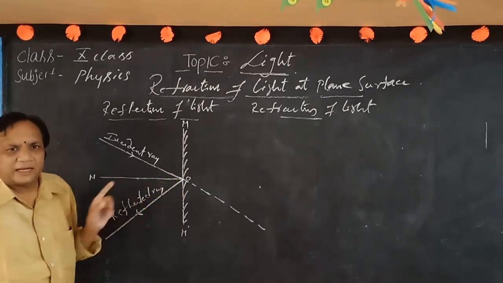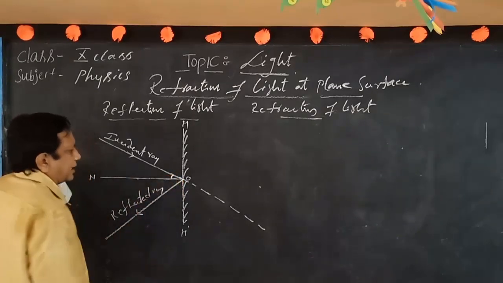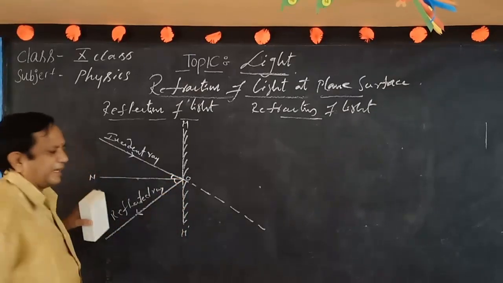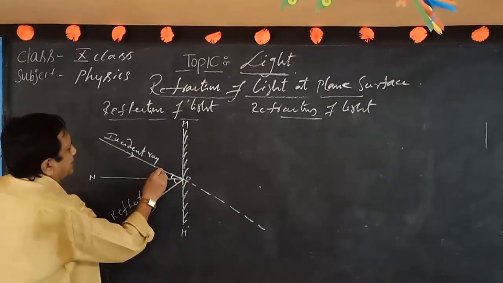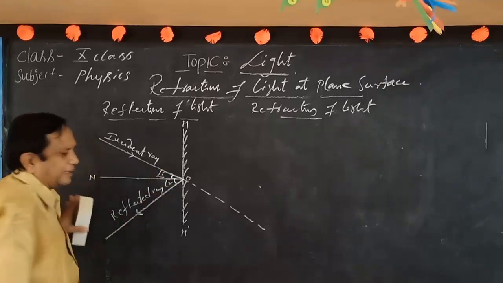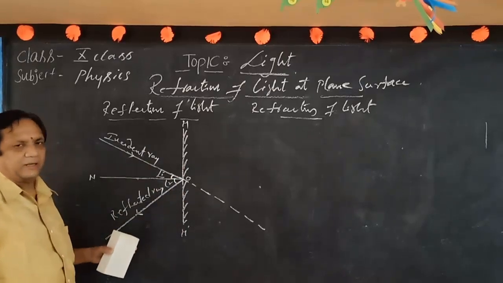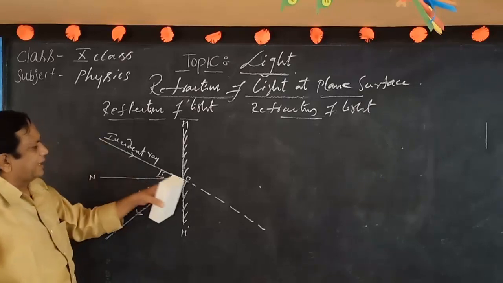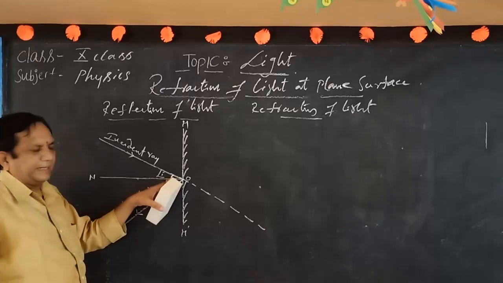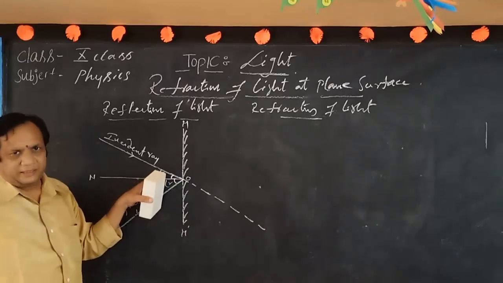It's called a reflected ray. Here, for this normal, this incident ray makes a certain angle. Similarly, this reflected ray also makes a certain angle. This is called the incident angle. This is called the reflected angle or angle of reflection. That means when the light ray touches this plane surface, it makes a certain angle with the normal. Understand? Such an angle we call the angle of reflection.